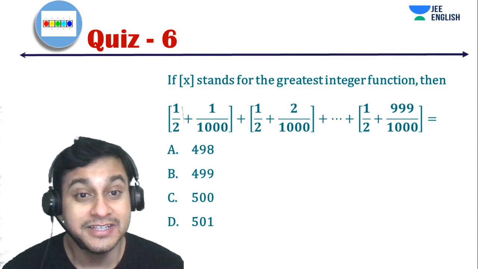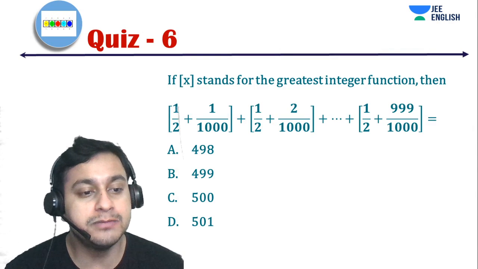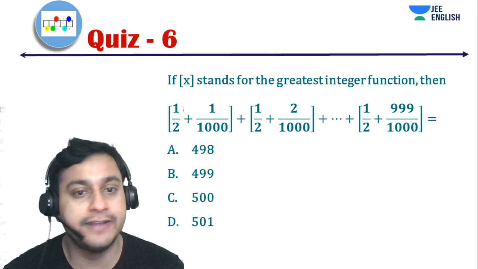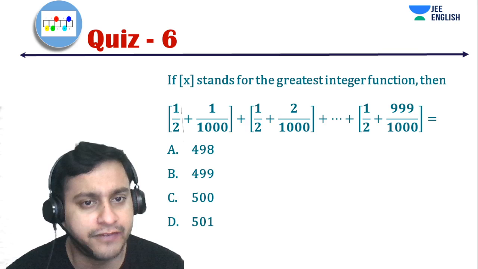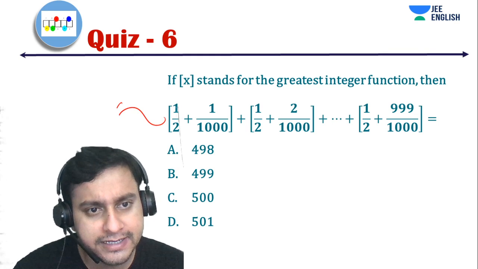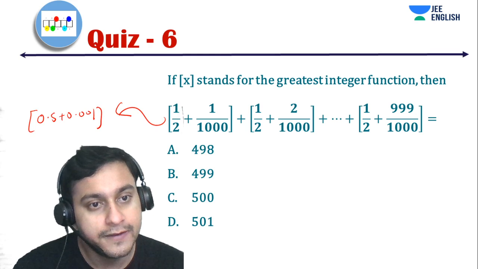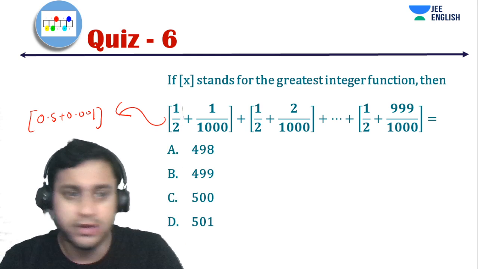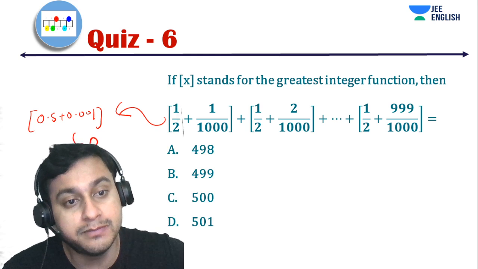Hello everyone. So now let's move ahead with question number 6. In question number 6, we have the box of x, which obviously stands for the greatest integer function. If we look at this particular value, this is nothing but 0.5 plus 0.001, which is approximately 0.5001. So the box will obviously become 0.